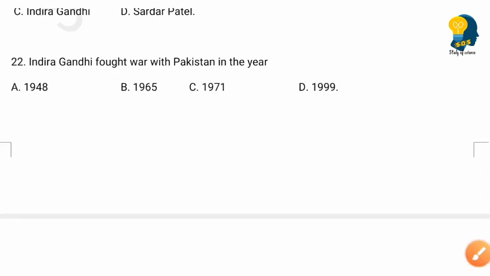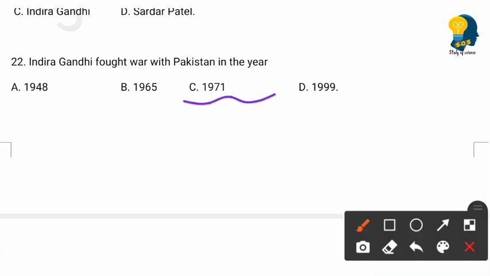The next question is, Indira Gandhi fought war with Pakistan in the year, and the options are in the year 1948, 1965, 1971 and 1991. So here the right answer is option C, in the year 1971 Indira Gandhi fought war with Pakistan.